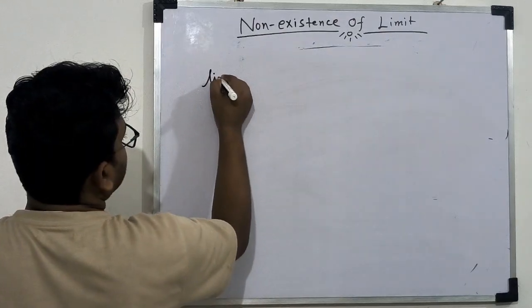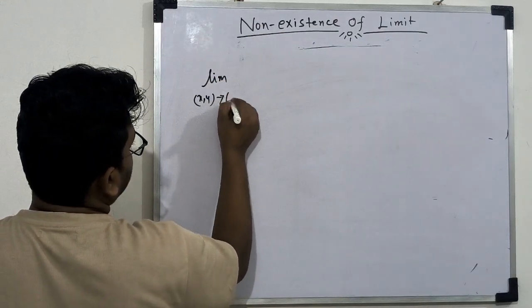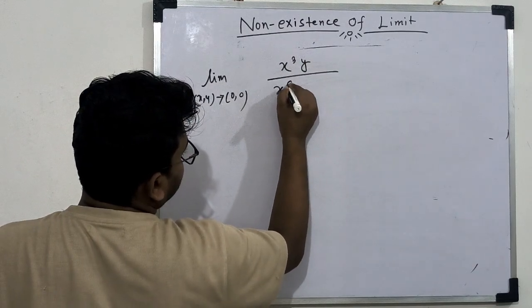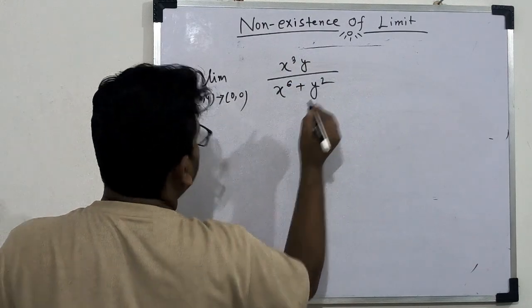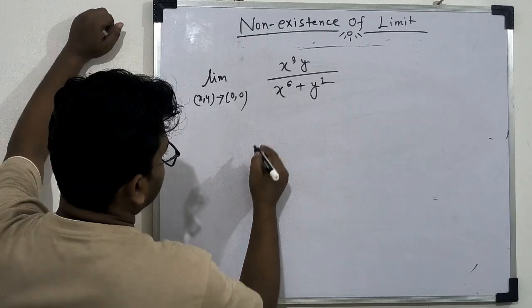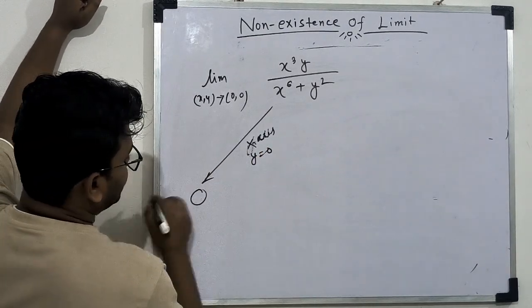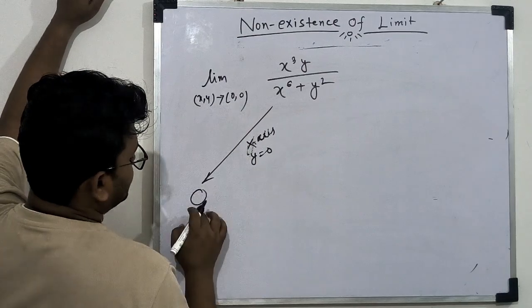Let us take limit (x,y) tends to (0,0) of x cube y divided by x to the power 6 plus y square. If we choose the x-axis, or y equal to 0, we simply get the limit 0.